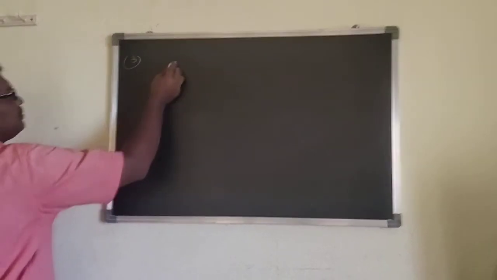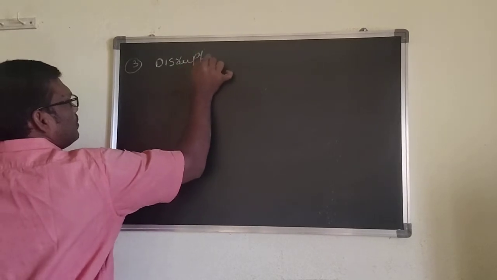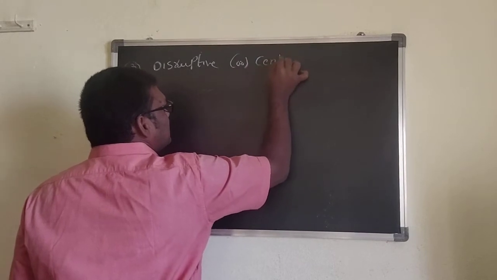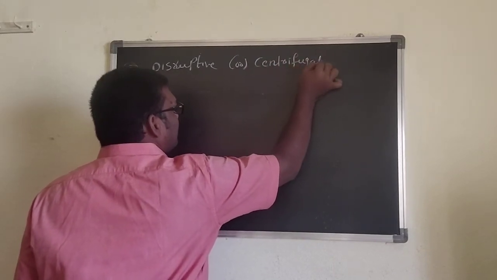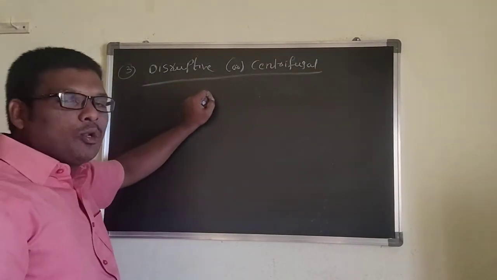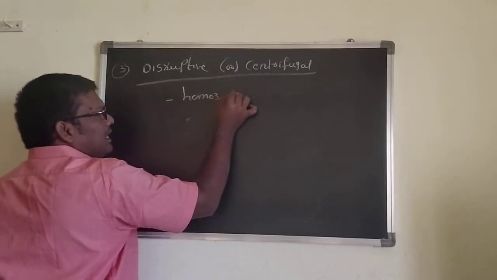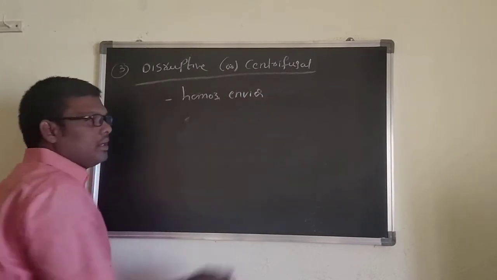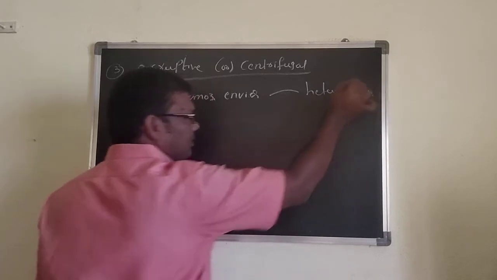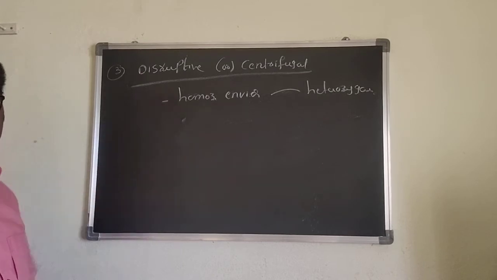The next one, disruptive selection, is also called centrifugal selection. Where is disruptive or centrifugal selection seen? When a homozygous environment shifts to a heterozygous environment. This condition is possible, and it is a rare form of selection.